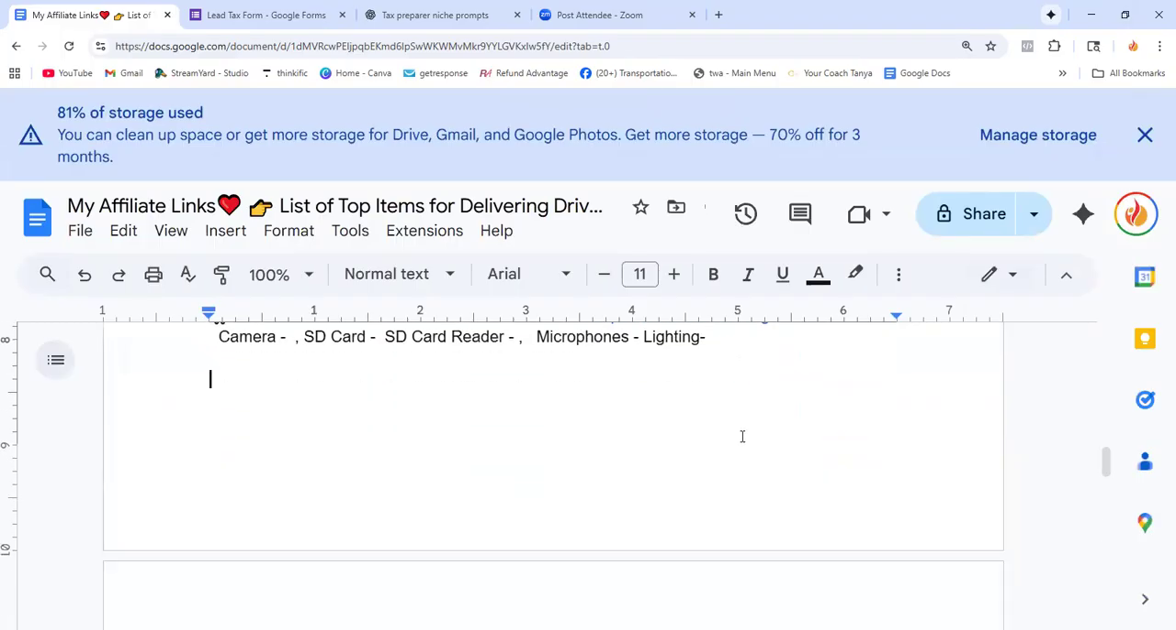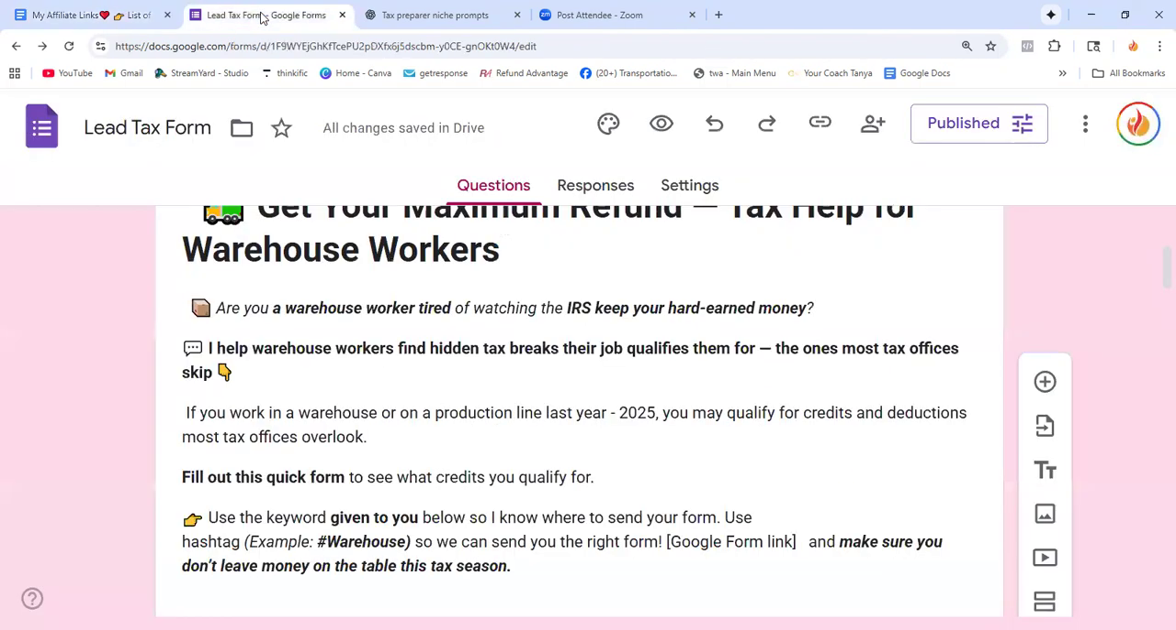All right. So, Google form to capture leads for tax office. Then I put the link, so it's a lot easier. Each time that I need it, I just come to that document and copy and paste it. Okay, so that's the form.